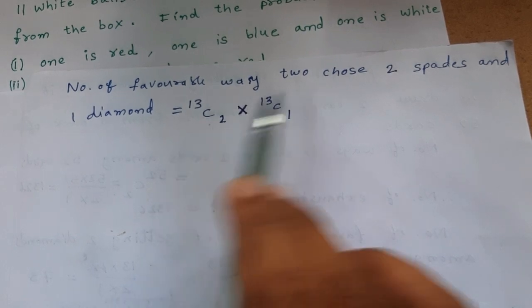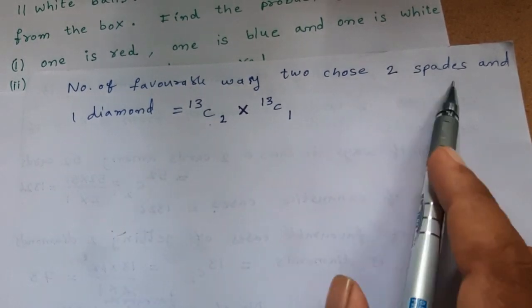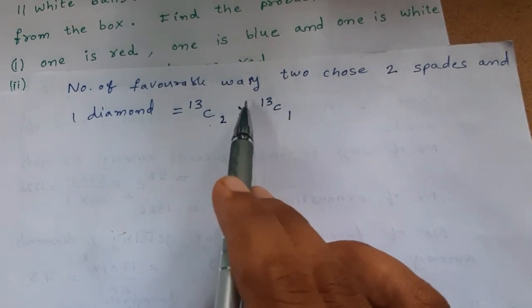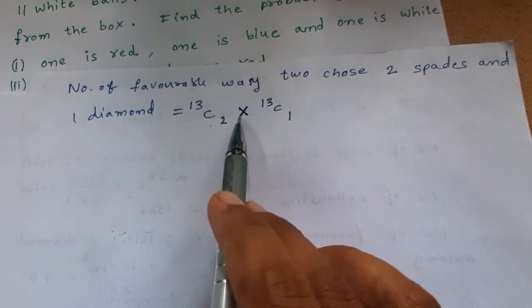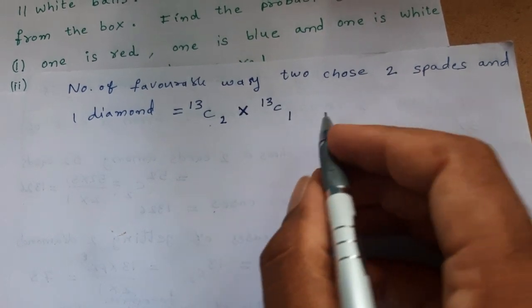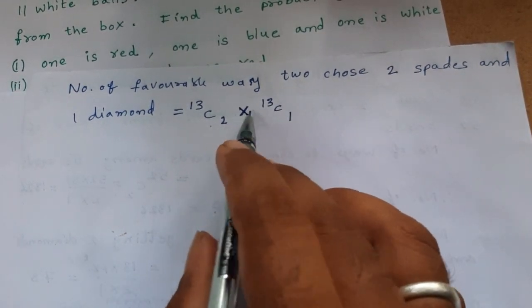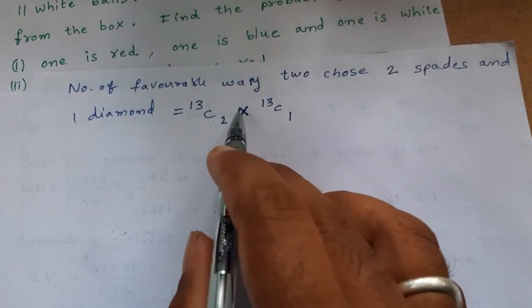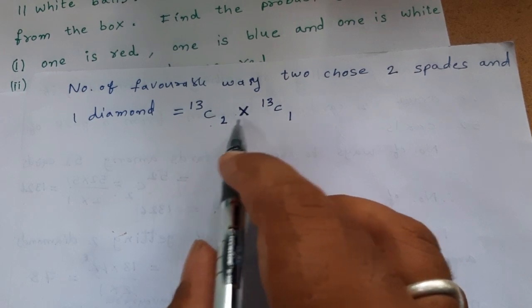But here we have to select both of them, 2 spades and 1 diamond. Therefore, here we use the product rule. In some cases there will be plus, and in some cases there will be into.